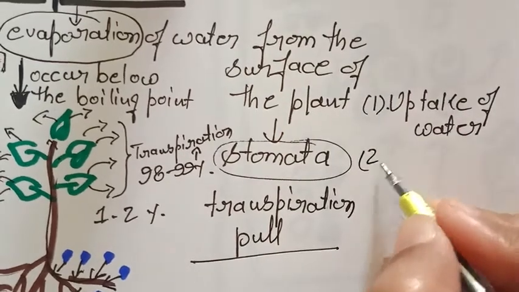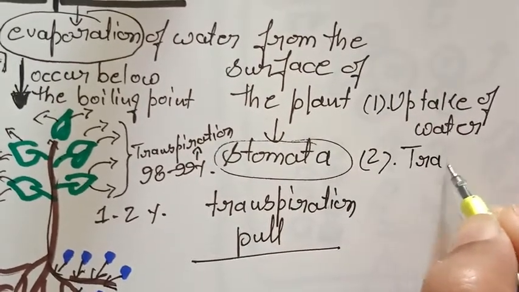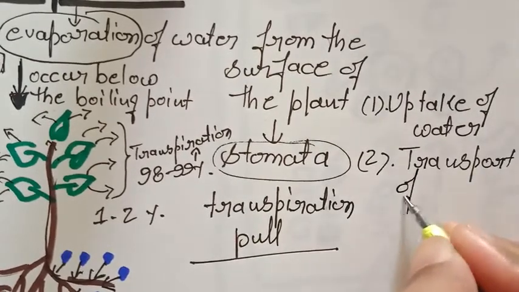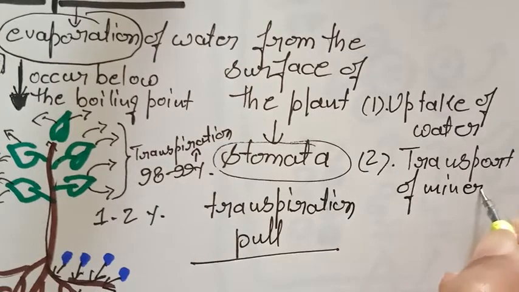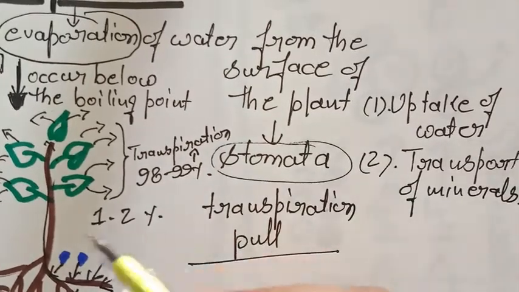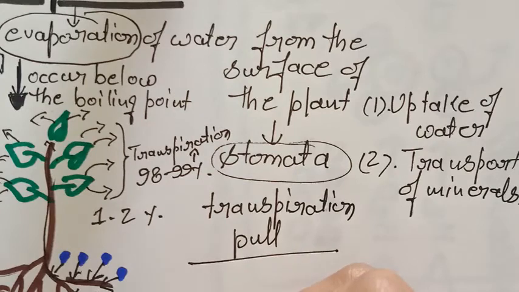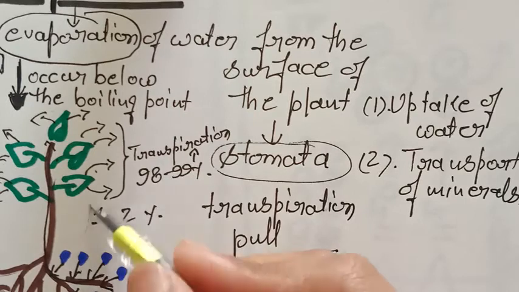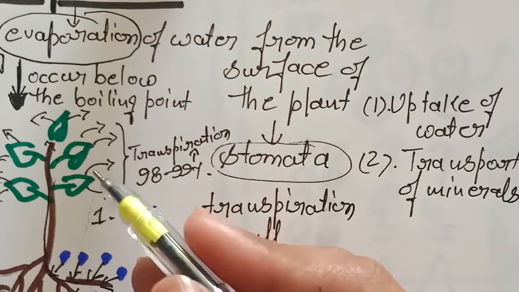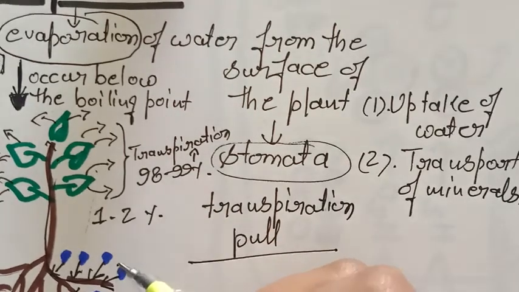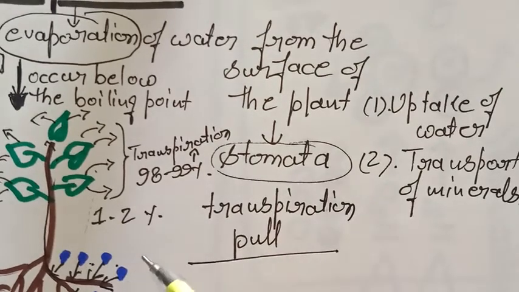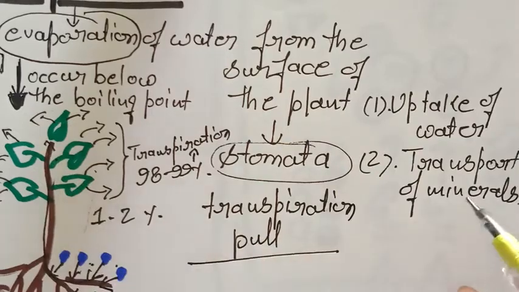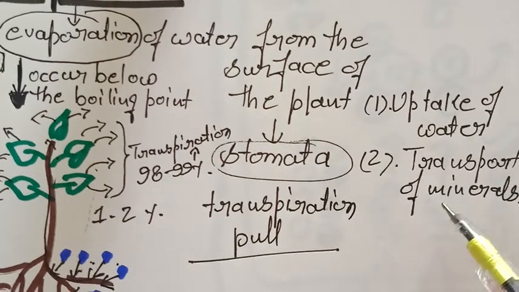Then second point is transport of minerals. So student, as we know, the water moves in upward direction. So the dissolved minerals, which are absorbed by the process of active transport, also move along with the water. They are also conducted in the upward direction along with the water. So the second importance of transpiration is transport of minerals.